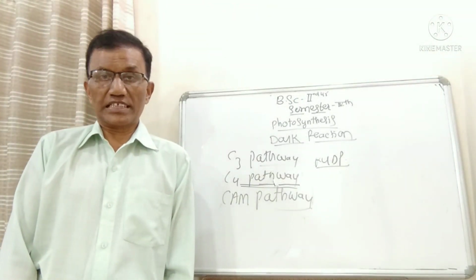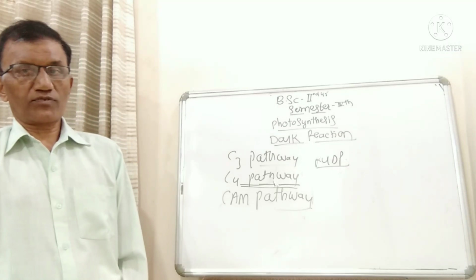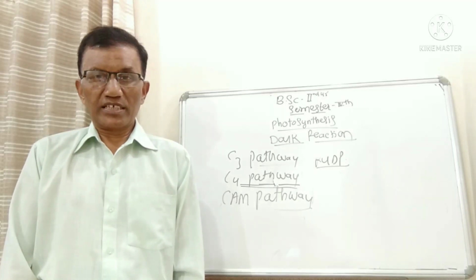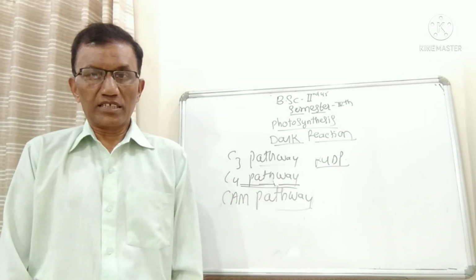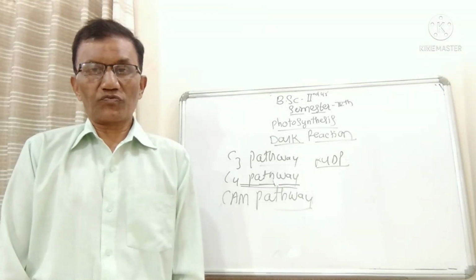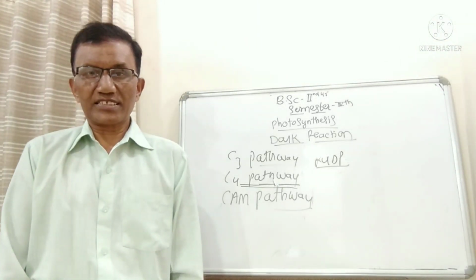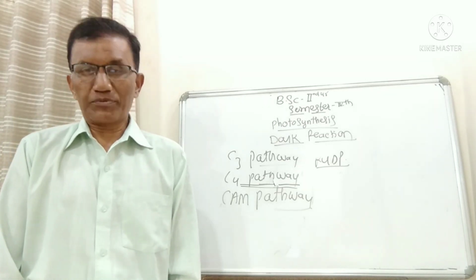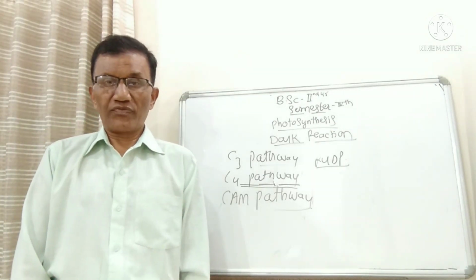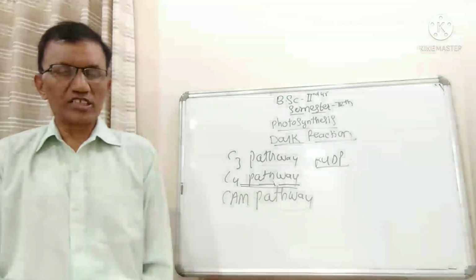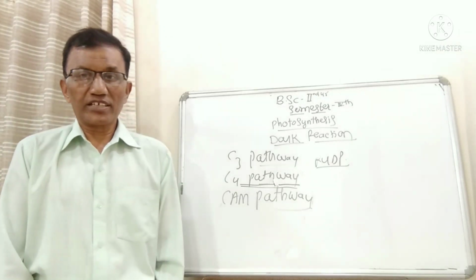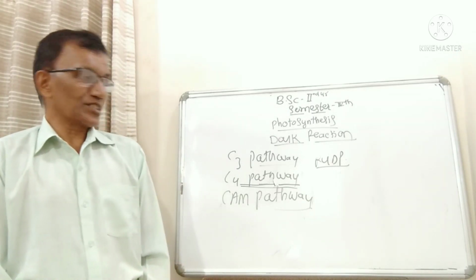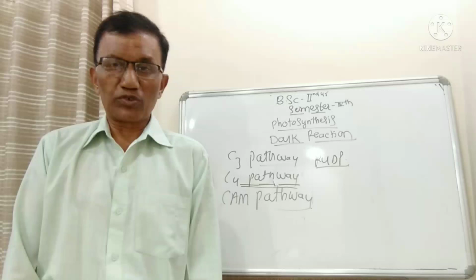In the last class we have seen different aspects of the photosynthesis chapter, that is light reactions, dark reactions, C3 pathway, C4 pathway and CAM pathway. Details regarding the light reactions, why it is called light reactions, why it is called dark reactions. Then the ultrastructure of chloroplast, photosynthetic pigments. Stepwise we have seen all these things. Today I am going to repeat the same things, whatever the important aspects are there in this chapter, that is in photosynthesis.